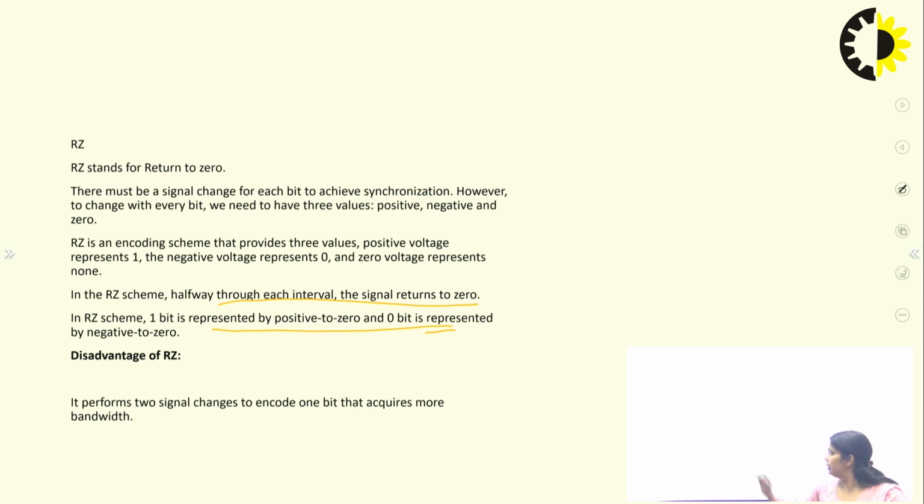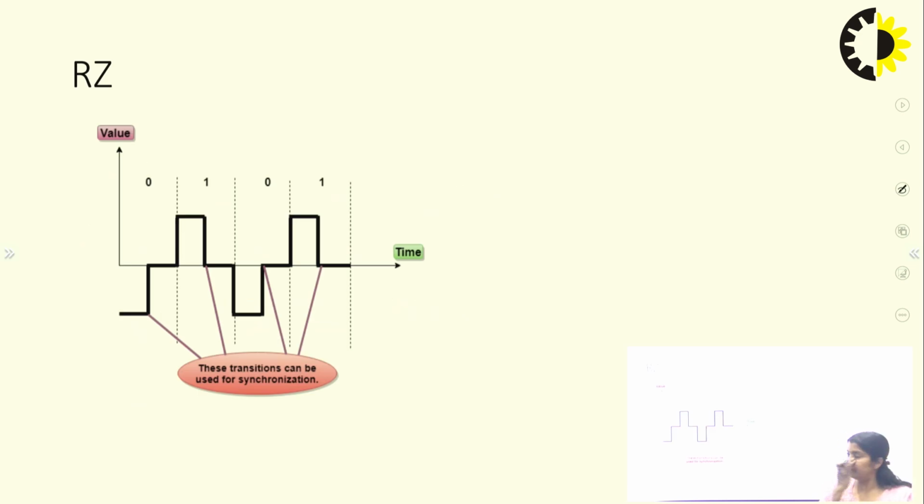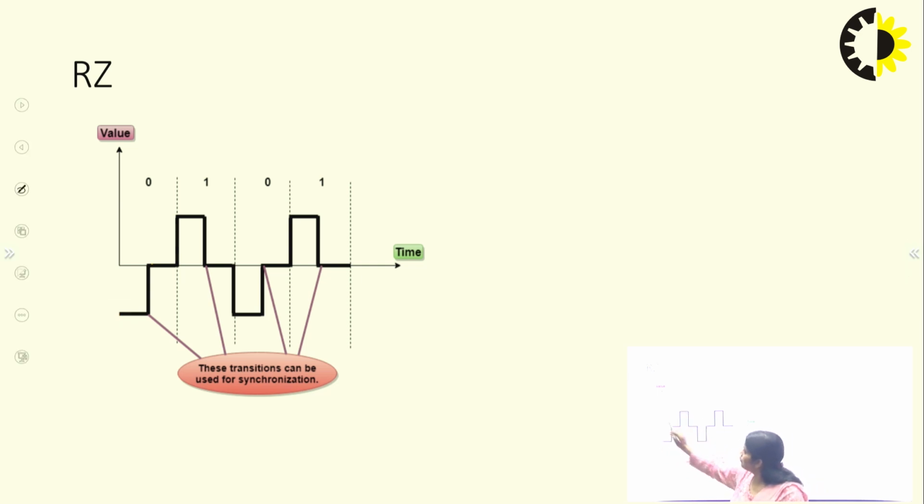Remember, the particular 1 bit is 0 to positive. Now you can see here a 0, 1, 0, 1. So 0 is represented as negative to 0, and 1 is represented as positive to 0.